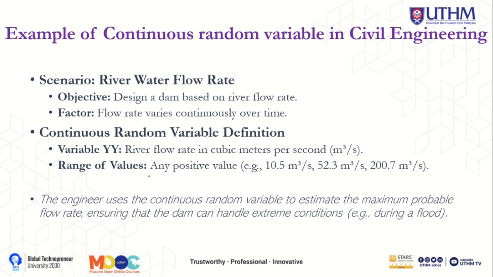When it can take any possible value, that one is a continuous random variable. Understanding this distribution will help engineers design dams that can handle extreme conditions like flood. So this is one of the importance of continuous random variable.